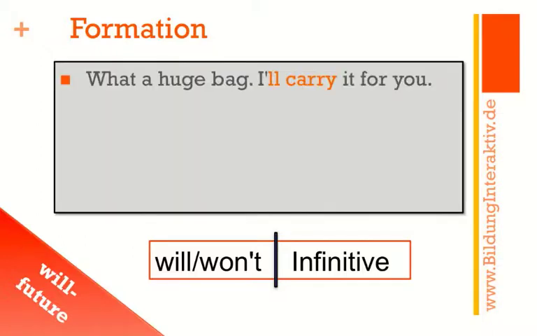So you have sentences like, what a huge bag, I'll carry it for you. The double L that you have here is actually the short form of will. I will carry it for you, I'll carry it for you. I hope the Bears will win. Maybe the Bears are my favorite basketball team, so I can say, I hope the Bears will win.